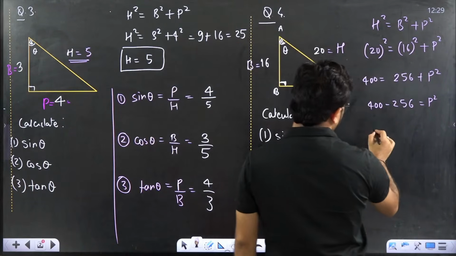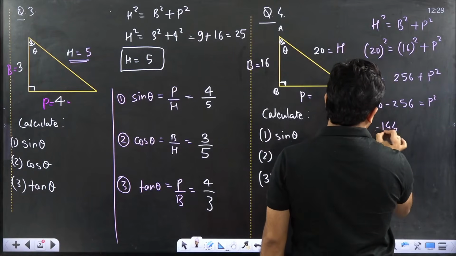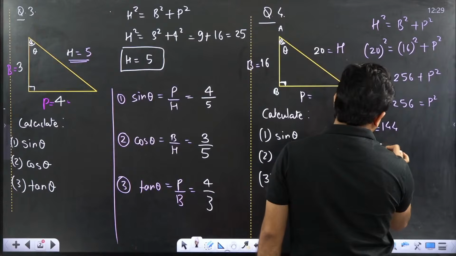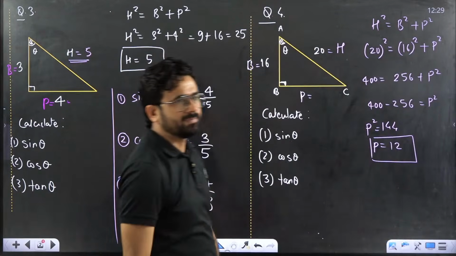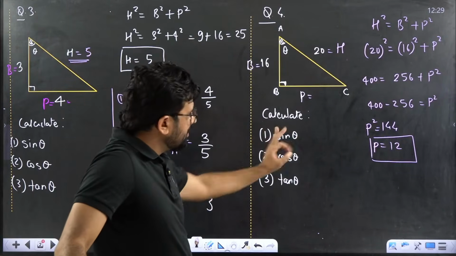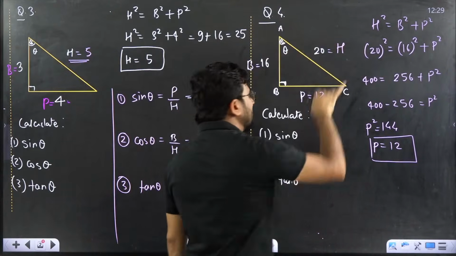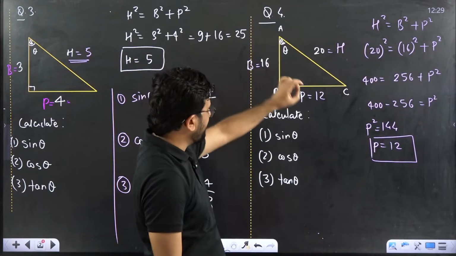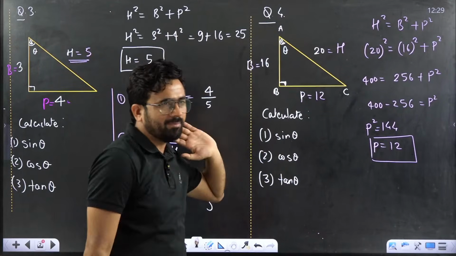How much is remaining, beta? This 144 is equal to p square. That means p equal to 12. It's a simple thing. We are getting this value. Clear? This is very simple. So p equal to 12. So now we know the base, we know the perpendicular, we know the hypotenuse. Everything we have to calculate.